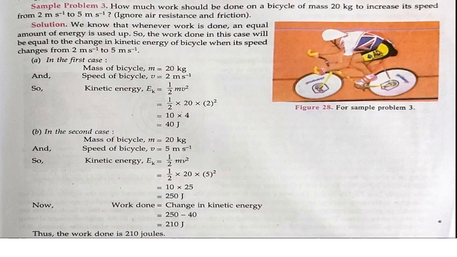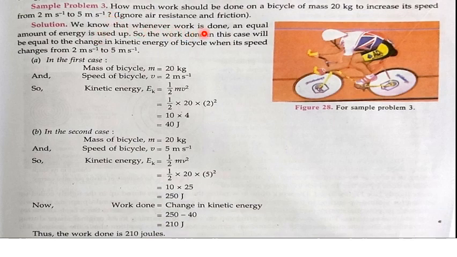So let us consider one more problem. How much work should be done on a bicycle of mass 20 kg to increase its speed from 2 meter per second to 5 meter per second? Ignore air resistance and friction because these are opposing forces. So ignore those and just find out how much work should be done on this bicycle to increase its speed from 2 meter per second to 5 meter per second. Let us see how to calculate and find out the answer.